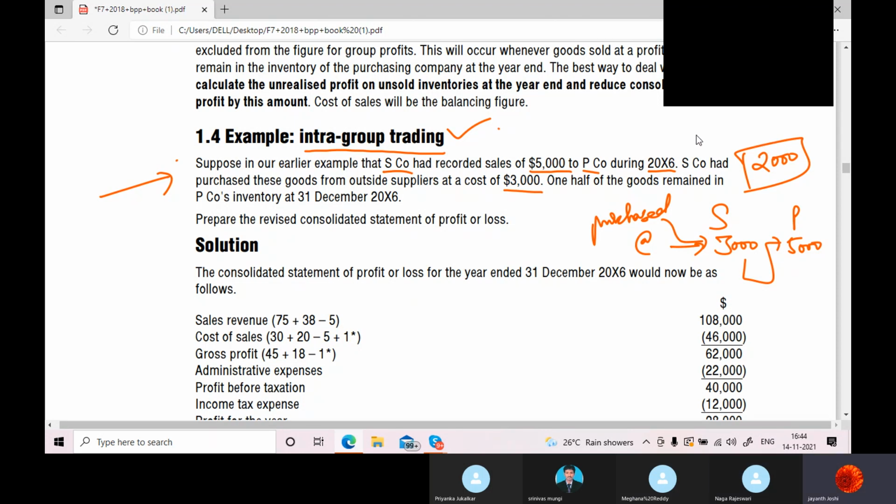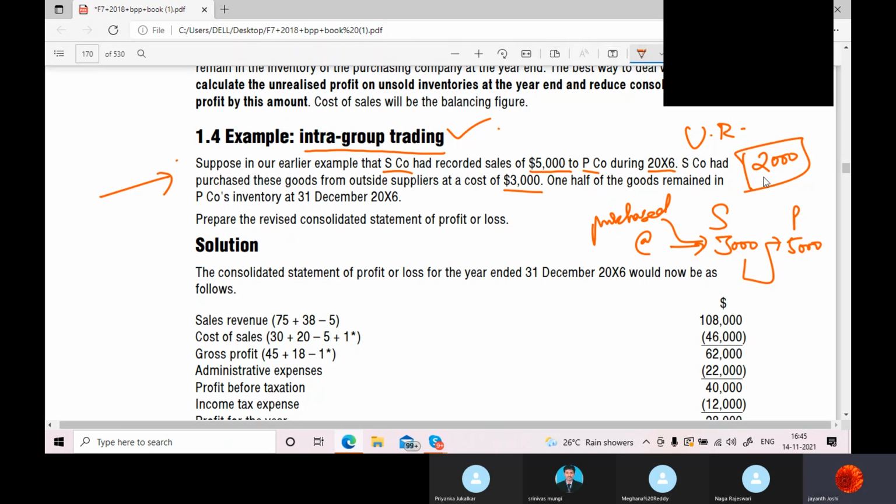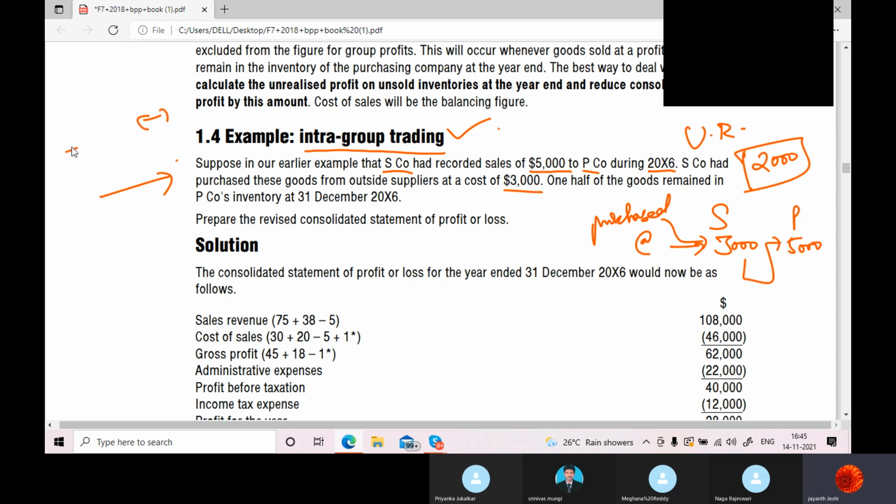Unrealized profit. It's unrealized profit because this has not been sold to a third party. This is between the parent and the subsidiary, inside the group. If transactions happen inside the group, those are called intra-group transactions, and whatever profit is made is an unrealized profit. It is happening within the same group, so there is no profit or loss in this case. If they sell it to a third party, then they can realize the profit. In the previous chapter, we already discussed in the balance sheet what treatment should be given: from inventory they should deduct, and from retained earnings also they should deduct.